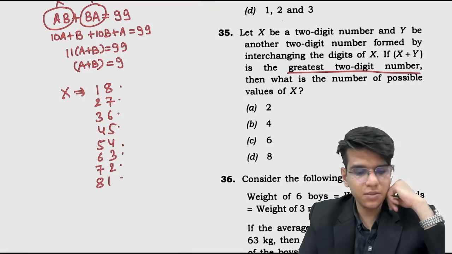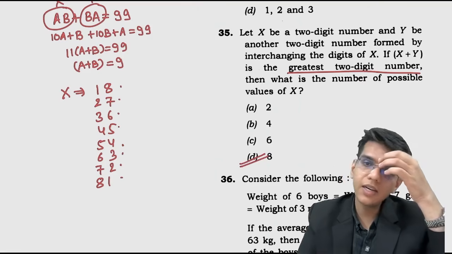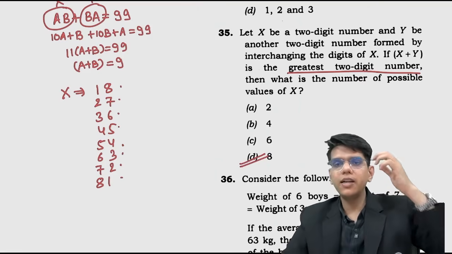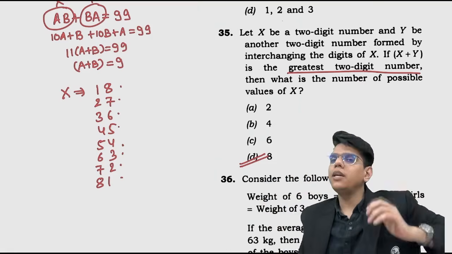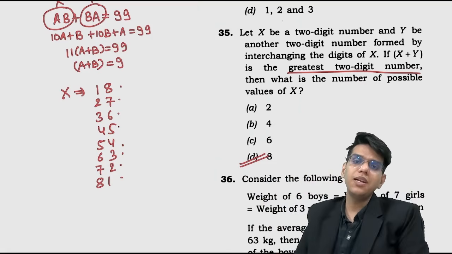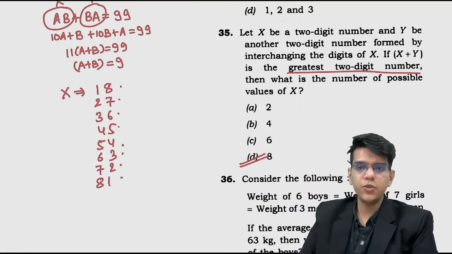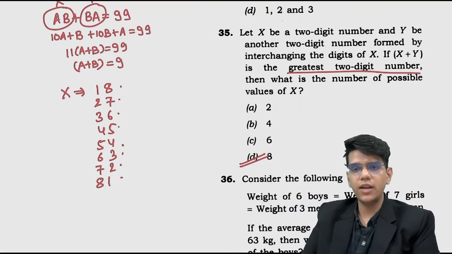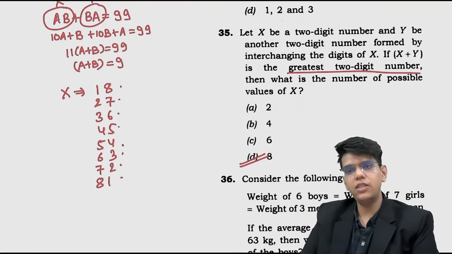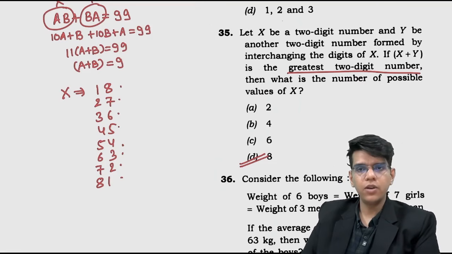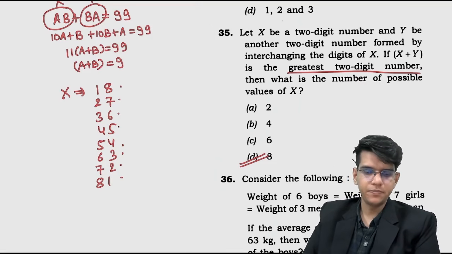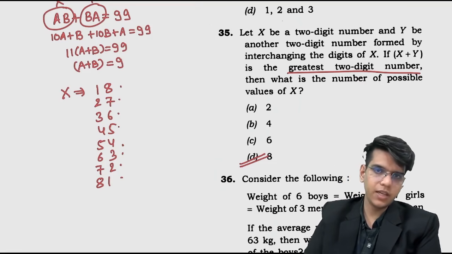There are 8 such numbers which are possible from the given condition. We found out the condition between the digits of the given number. We got a plus b equals to 9. Now what are the possible numbers? By reversing which we get the number and the sum is equals to 99. The condition is satisfied in all these numbers. 8 numbers को अगर reverse करके add करोगे, you will get the sum as 99. Okay, very easy question actually.